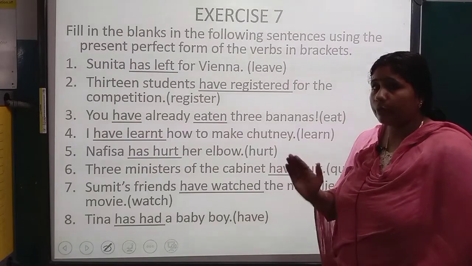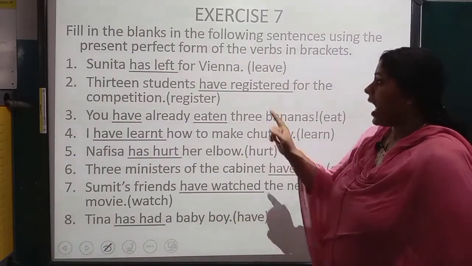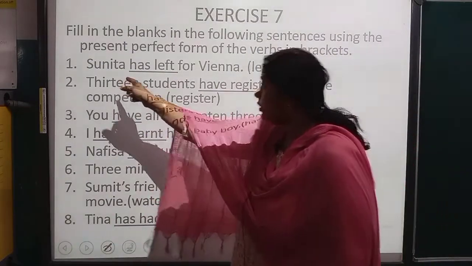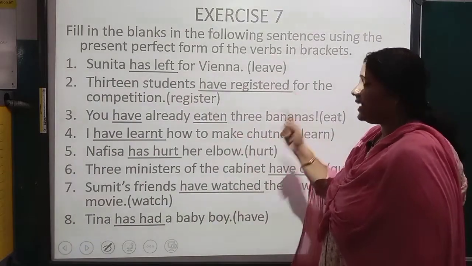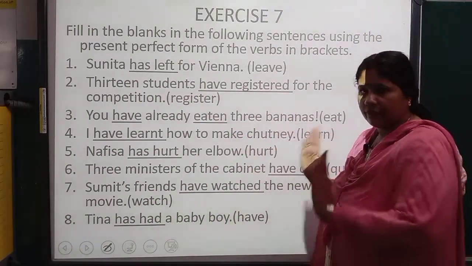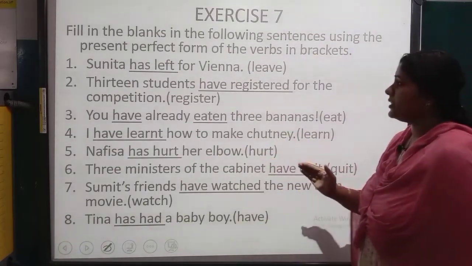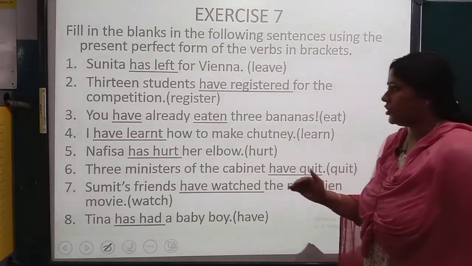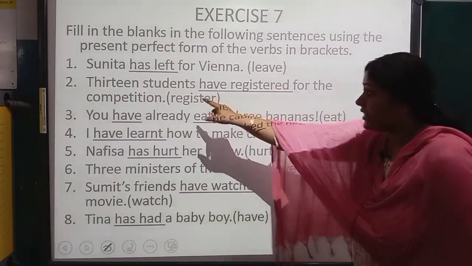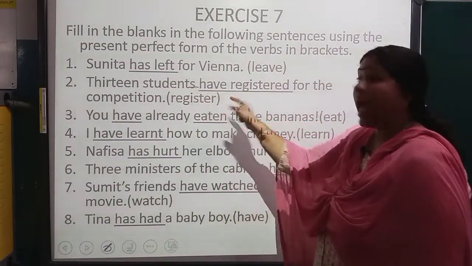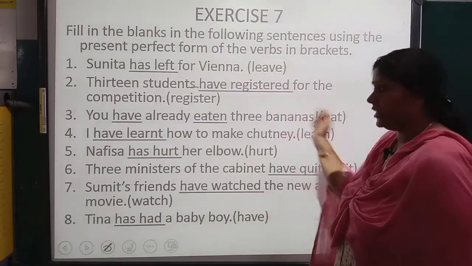Has or have plus V3. So has. Sunita is singular. So has left. Leave, left, left. 13 students dash for the competition. Registered. Students, plural. So have registered.